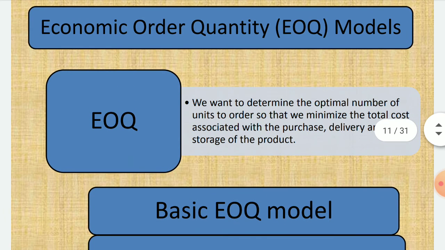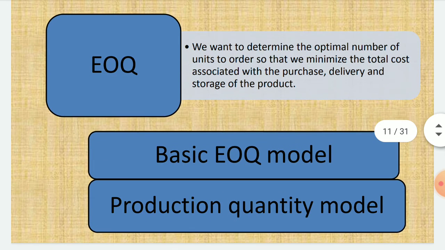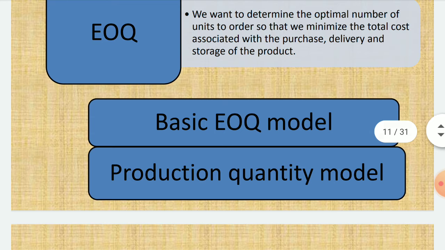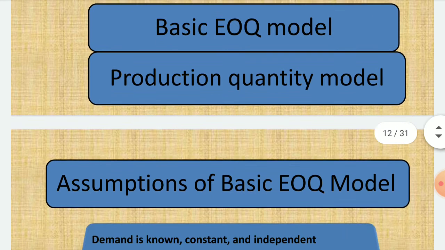Then the EOQ model, this is a very important model in inventory control, called the economic order quantity model. We want to determine the optimal number of units to order so that we minimize the total cost associated with purchase, delivery and storage. So we have to minimize order cost, transportation cost or storage cost, etc. For that there are two models: the basic EOQ model and the production quantity model.